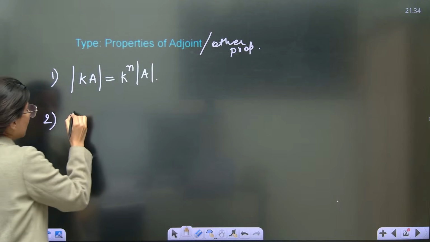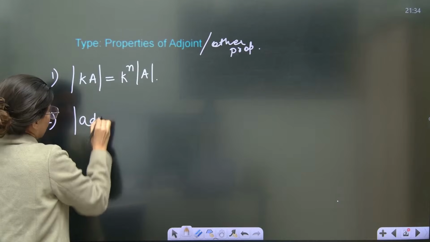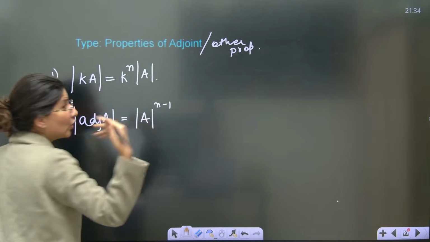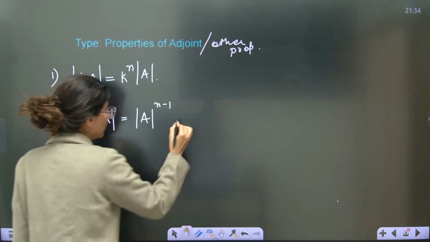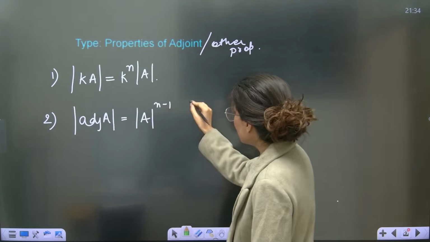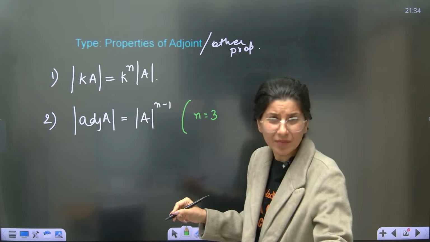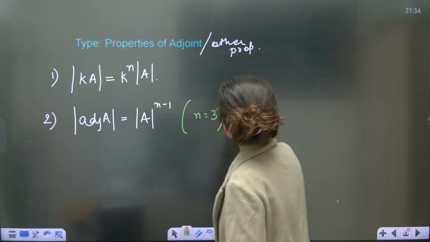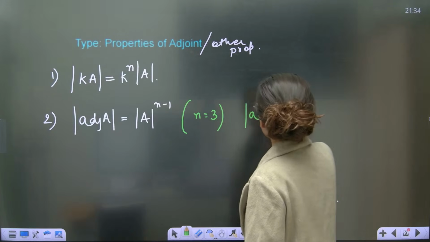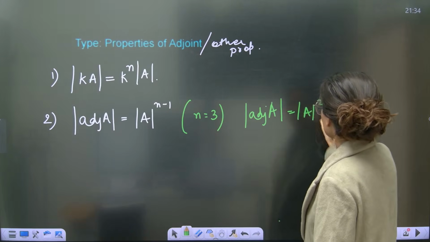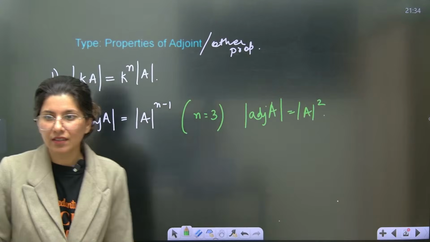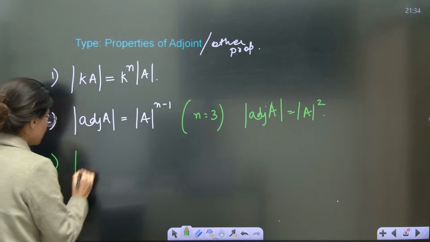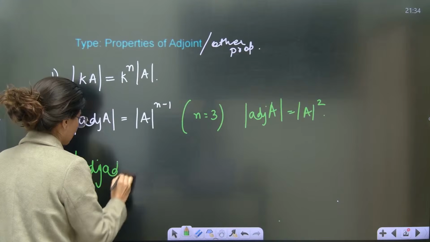Second property is, whenever you see adjoint of A, your answer will be determinant A power n minus 1. Usually, they give you this thing for n equals 3. 90% of the questions will talk about a 3 cross 3 matrix, right? So n equals 3. Then adjoint of A will become determinant A square. Understanding it? Clear?